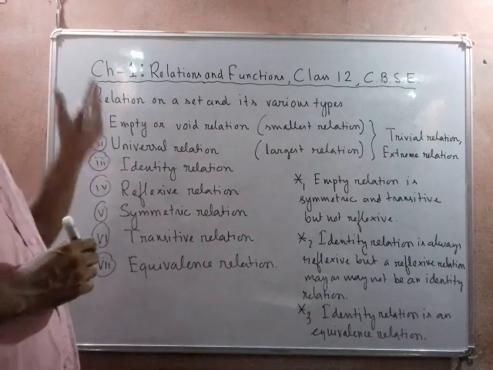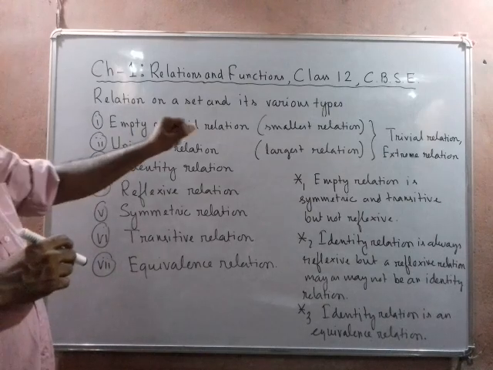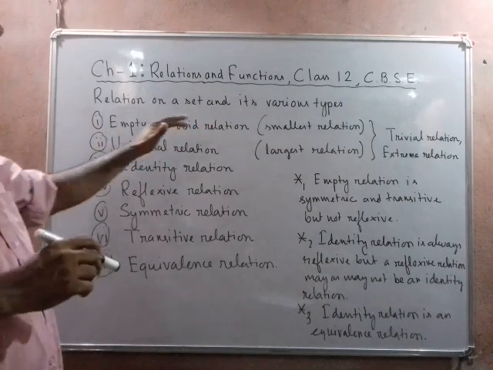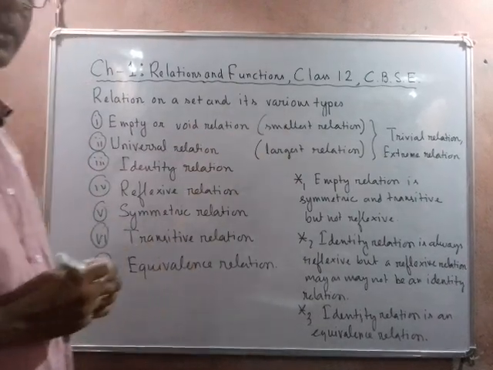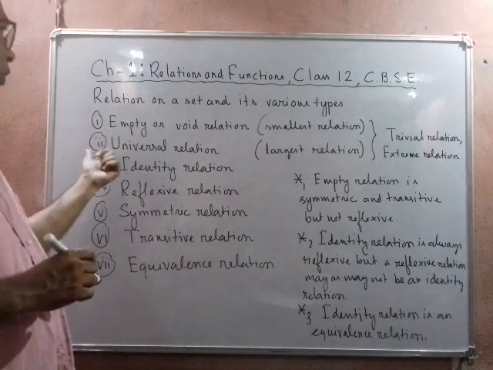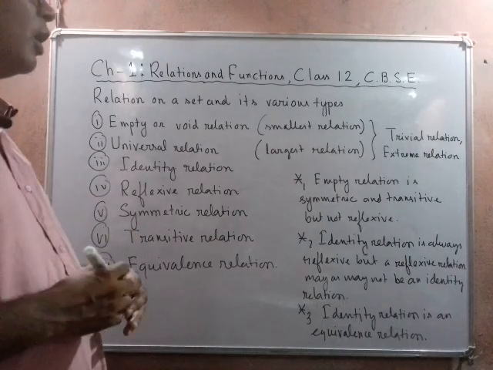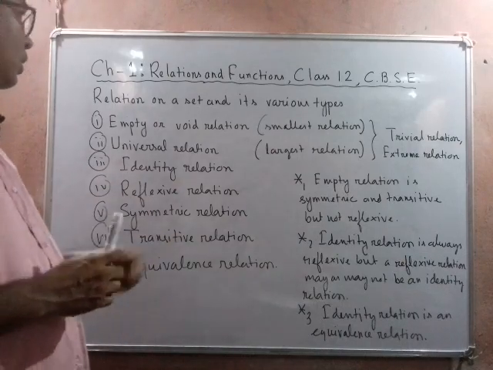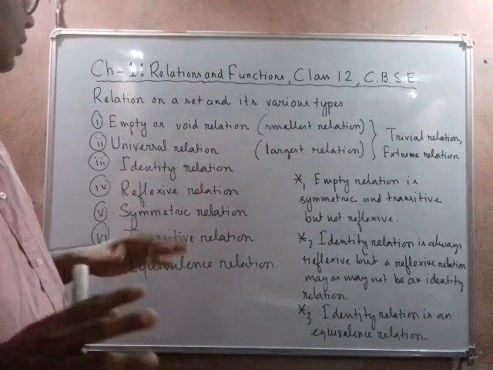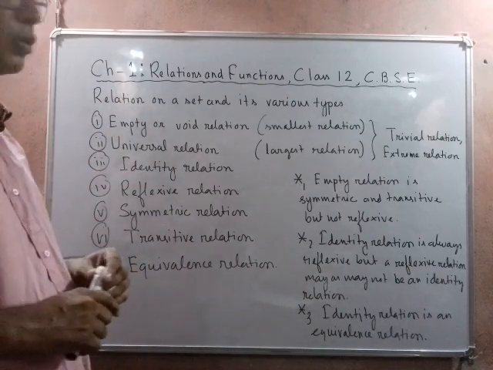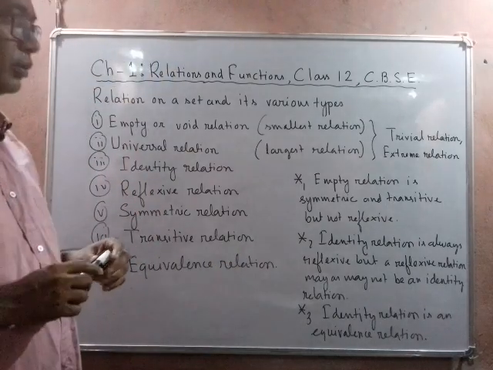So relation on a set we have already discussed in class 11, and its various types are empty relation or void relation, and this is also known as the smallest relation on a set. Then we have the universal relation, and this is known as the largest relation on a set. These two relations are also known as trivial relations, and any other relation other than these are known as non-trivial relations. These two relations are also known as extreme relations.